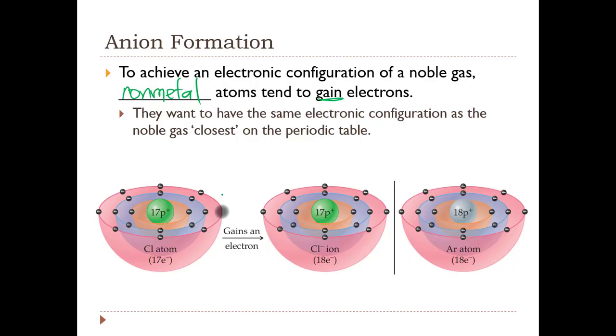Since chlorine gained an electron, we have more negative charge than positive charge, one more negative than positive, so we have a net charge of -1. So we formed a chloride, or negative chlorine anion, and it looks like argon in terms of its electron configuration.